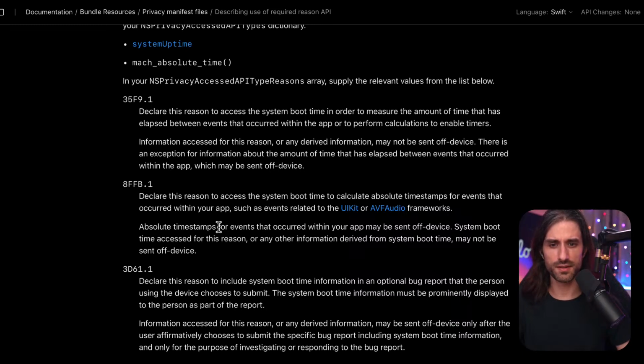So the timestamps may be sent off device, but the system boot time cannot, which kind of makes sense because the timestamp is part of a file. It may make sense to send it off device. Or like if you are reading a file and you want to send information, for instance, about when users have been, like when you are on YouTube, it shows you the parts of the video that were watched the most.